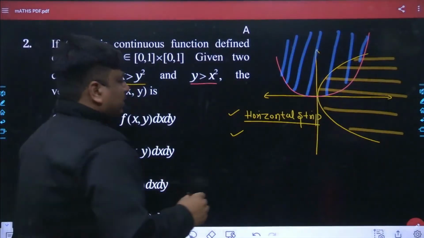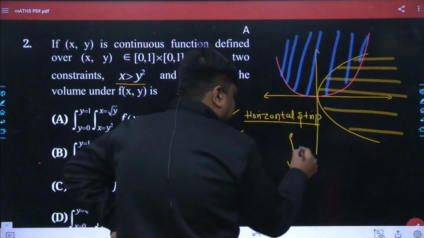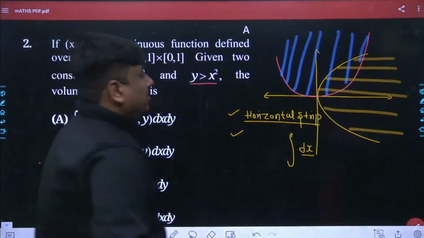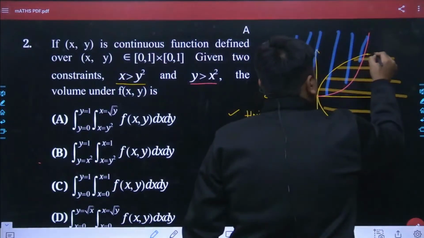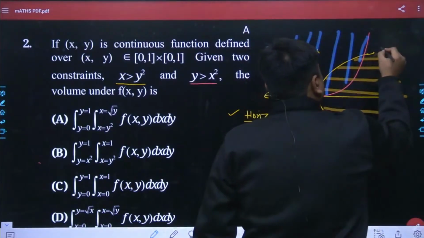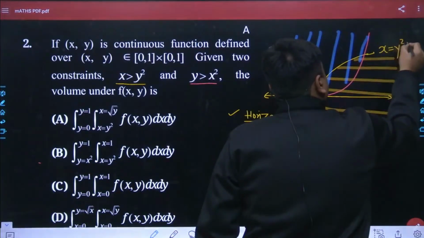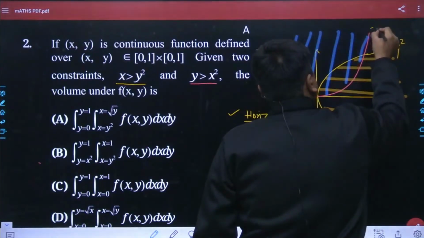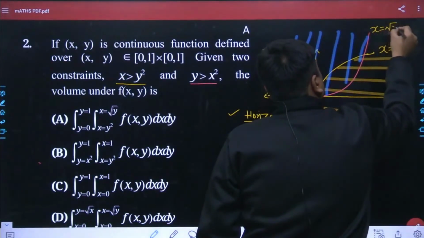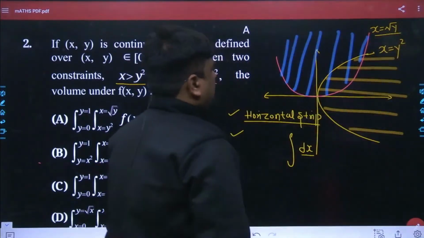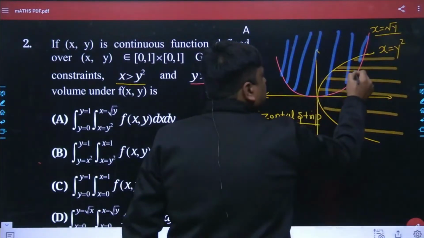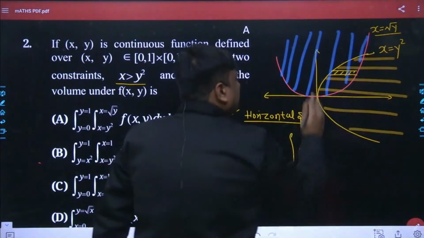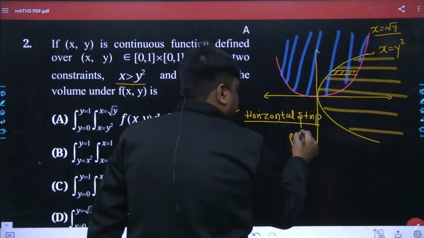So at the very beginning, what will we do? The first integration is to be taken with respect to x. And what about the lower limit and upper limit? You can see very well, this has been x is equals to y square, and the upper side is x is equals to root over of y. So we can take its lower limit as y square and the upper limit as root over of y.